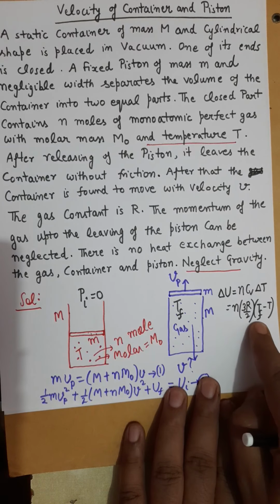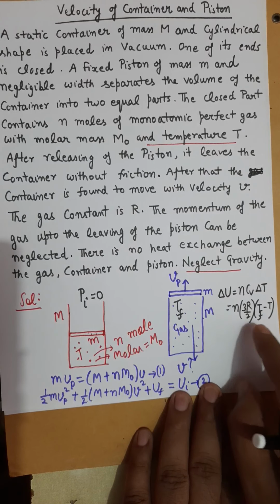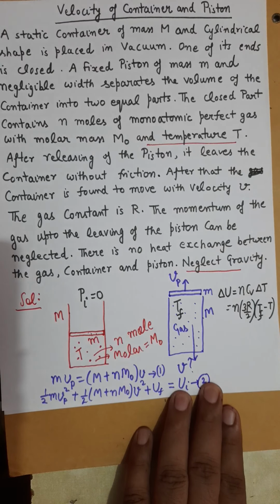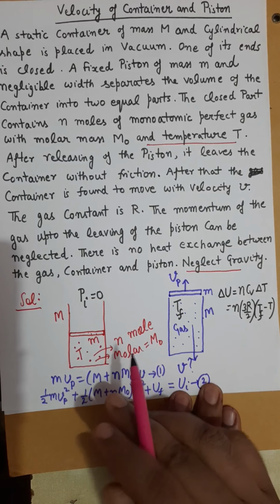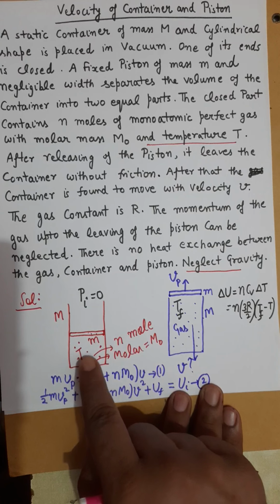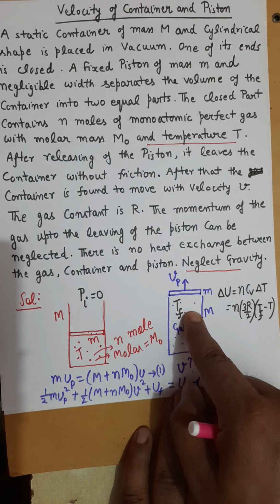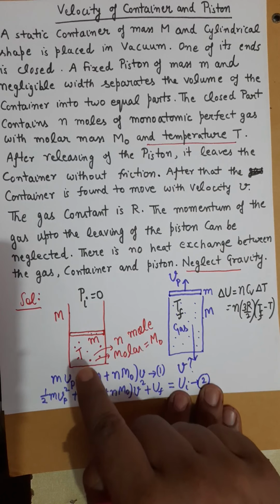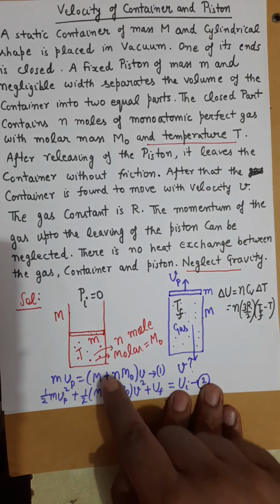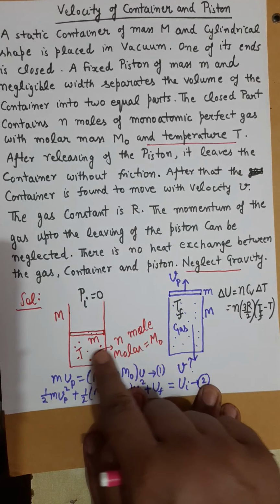Now we need to find this final temperature also, and to find this final temperature you will apply the adiabatic process equation, because the expansion of gas is without any heat exchange, which means we can consider this expansion to be adiabatic expansion.